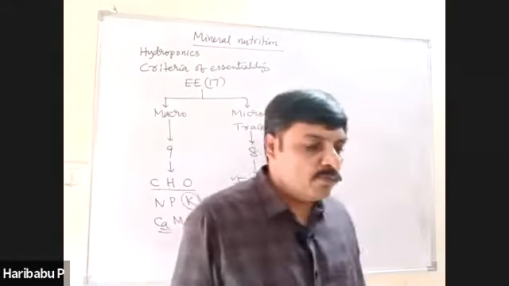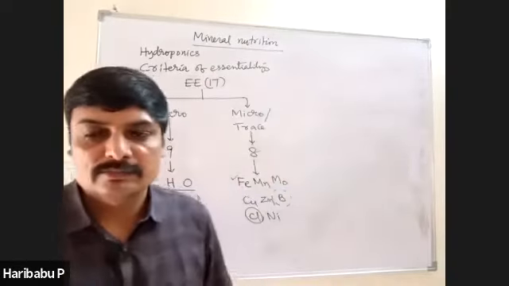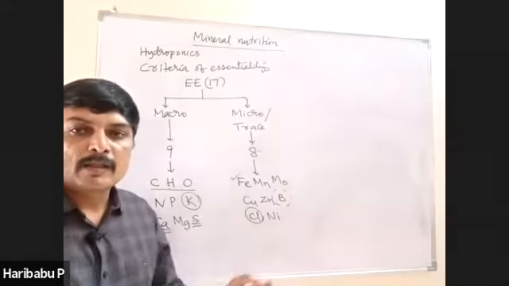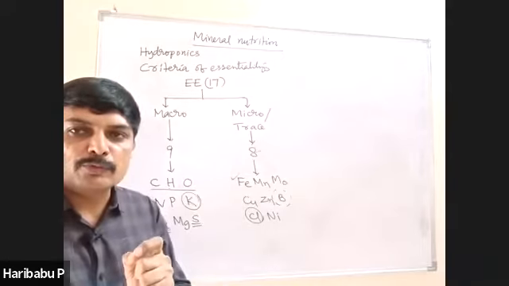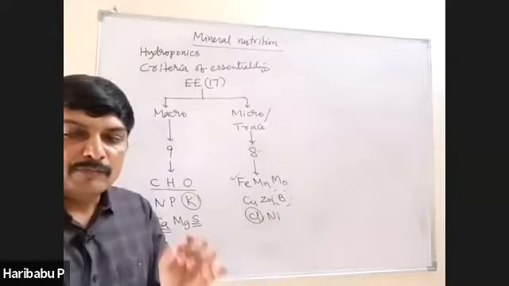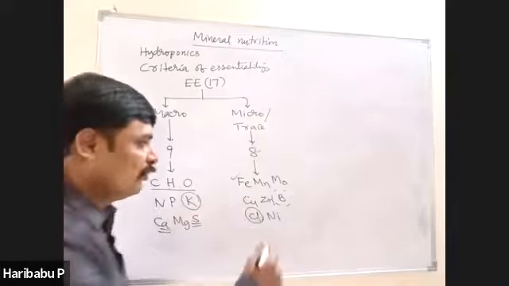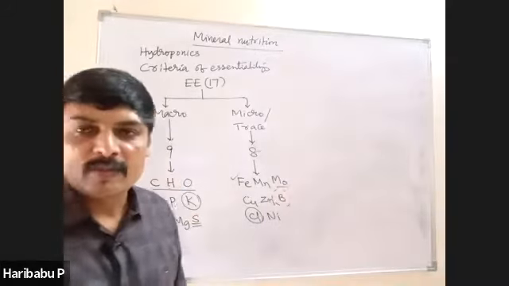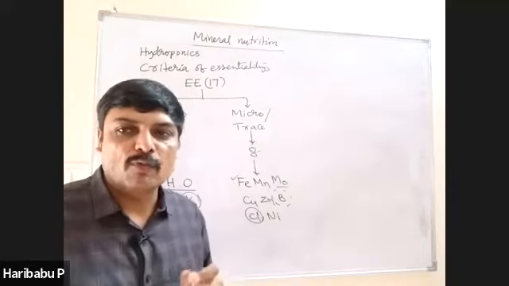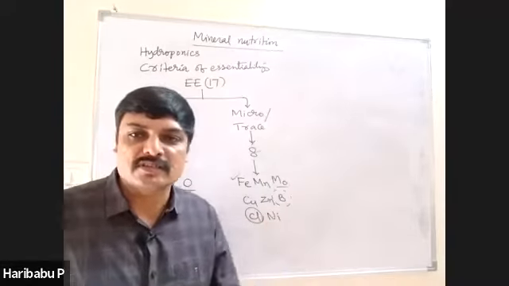Because of the presence of one element in the plant, disease resistance increases. What is that? Disease resistance in the plant body, nickel. Activator of enzyme urease, nickel. And without this element, nitrogen fixation does not occur, molybdenum. Which elements play a very important role in splitting of water, liberation of oxygen during light phase of photosynthesis?